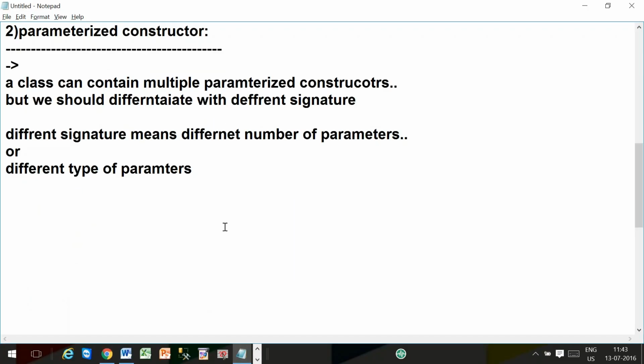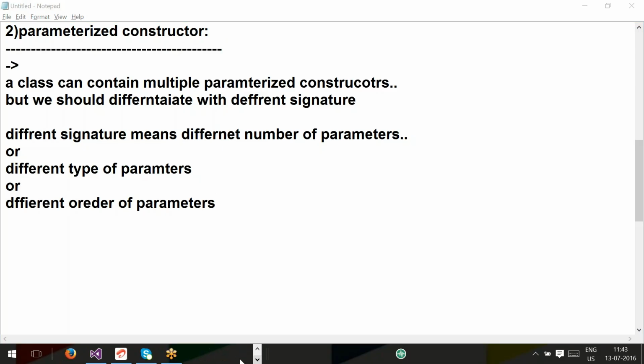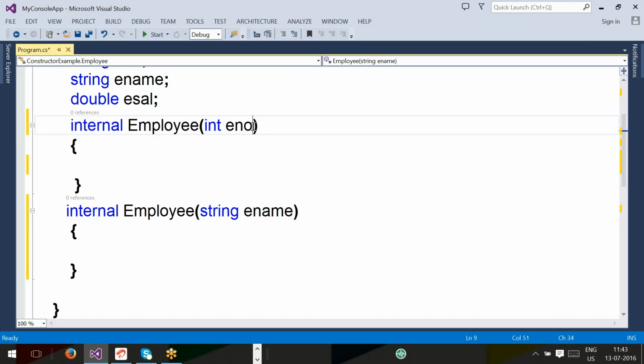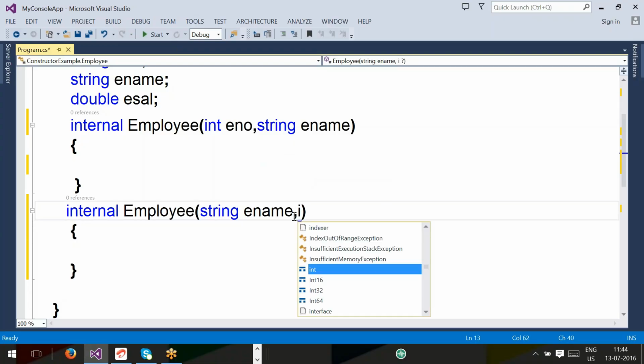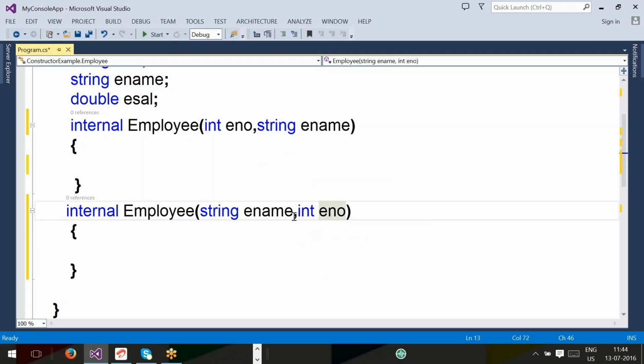And the third one is different order of parameters. Different order means, suppose, Employee(int eno, String ename) and Employee(String ename, int eno). You can observe both constructors have the same number of parameters, one int and one String each. But here the difference is what?